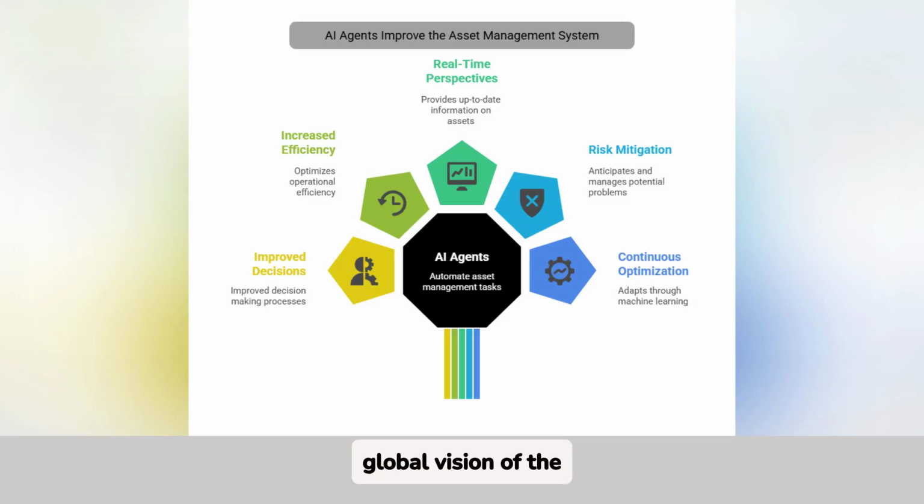That's right. The global vision of the multi-agent system with AI allows us to transform the way we manage assets, combining automated analysis capabilities with human supervision in hybrid mode, ensuring flexibility and control at all times. Excellent. Today you have given me a very clear picture of how this system is structured and what its key components are. It is clear that this approach can revolutionize our asset management, optimizing both operational efficiency and strategic decision-making.